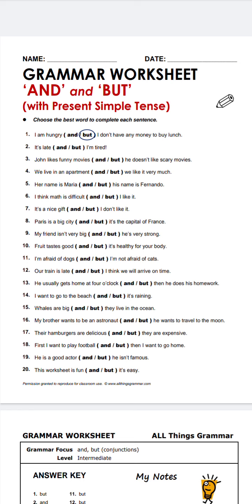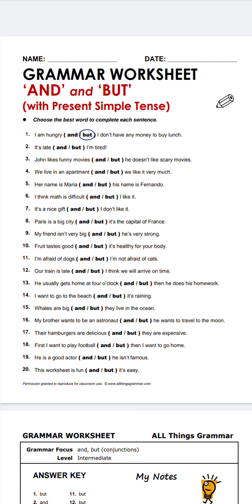He doesn't like scary movies. We live in an apartment. We like it very much. Her name is Maria. His name is Fernando. I think math is difficult dash I like it. It is a nice gift. I don't like it.